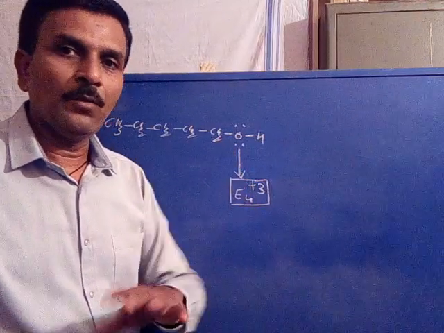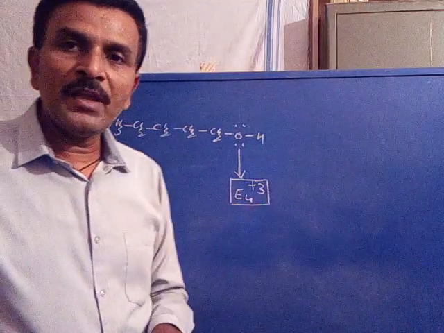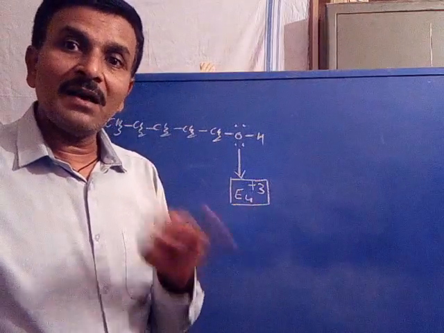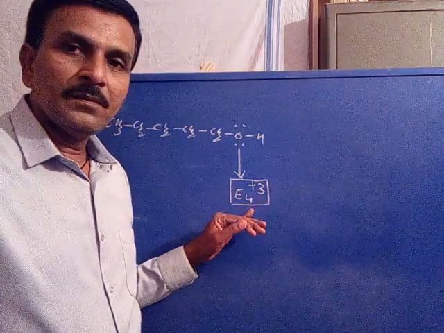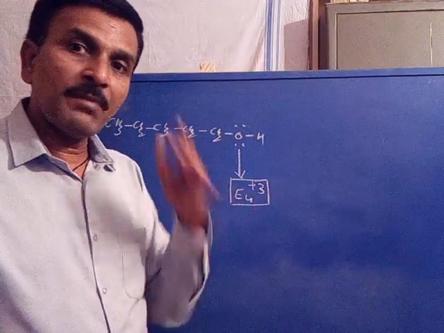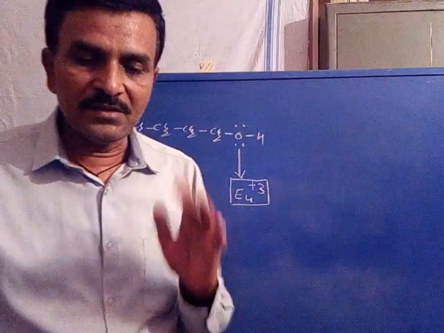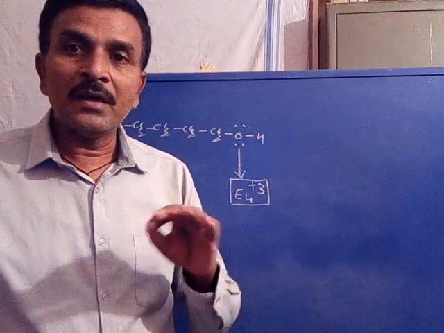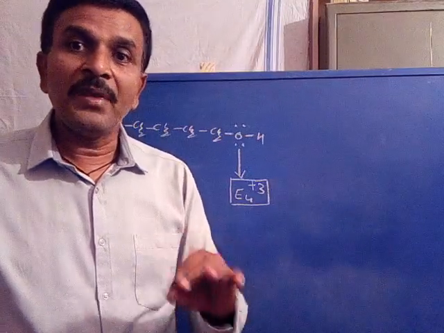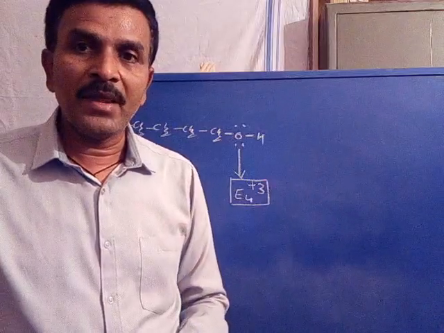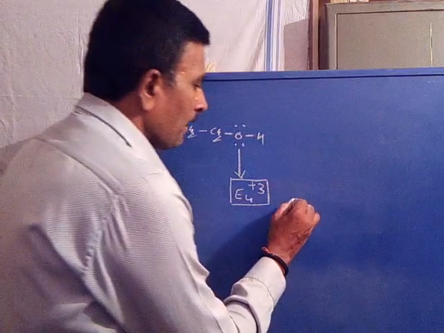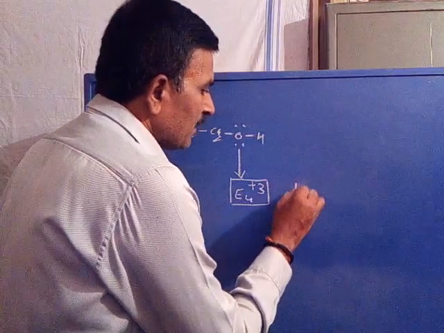Is it clear? Now, the europium ion exists in the +3 oxidation state. In the +3 oxidation state, the europium ion has unpaired electrons. Say this is the unpaired electron.